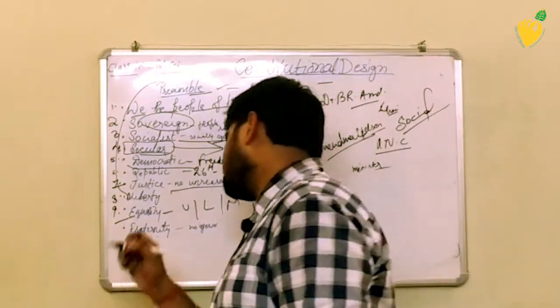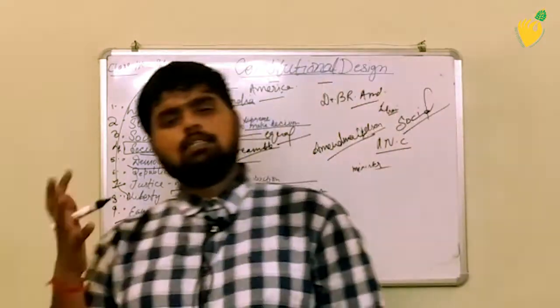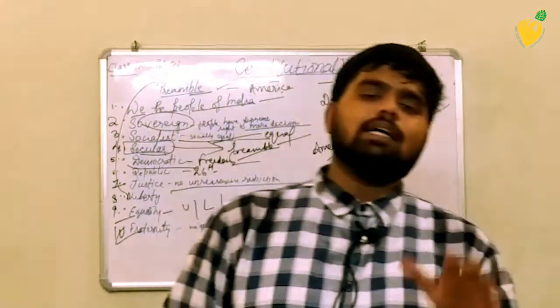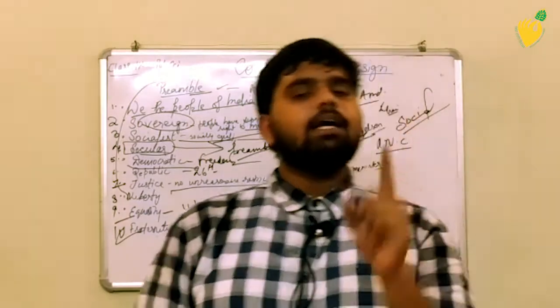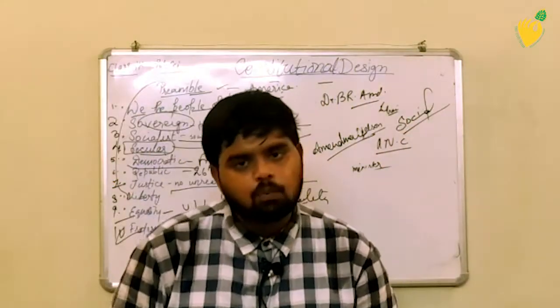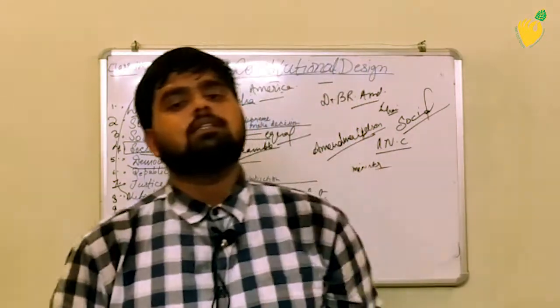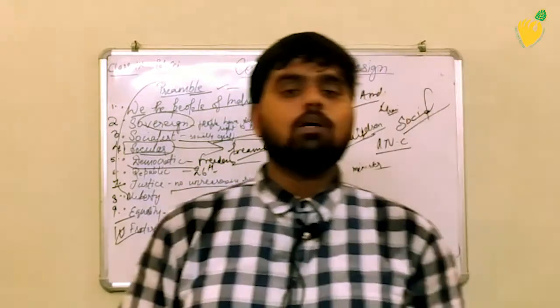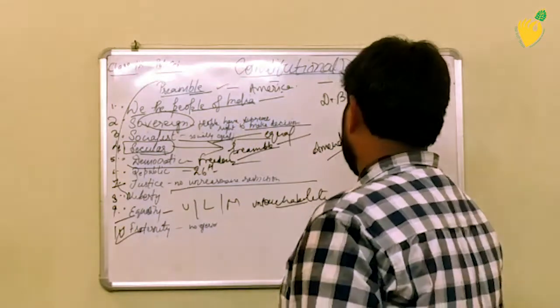The last but not the least, tenth, is fraternity, which somehow is related to equality only. It says that no one is inferior or superior. Everyone is equal. You cannot discriminate against anyone on any basis. You cannot say that a particular person is inferior, so he cannot use this particular power or right. Rights are given by the constitution.